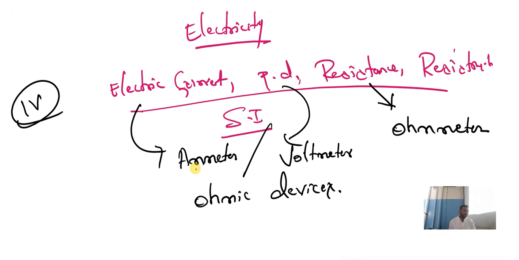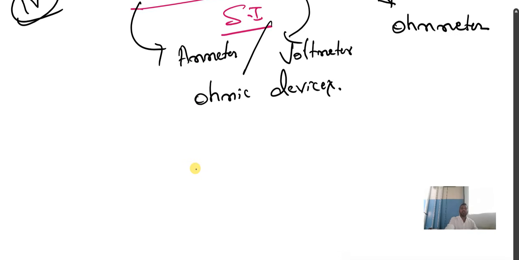And next, the heart of this chapter. The heart of this chapter is not the human heart, it is circuit symbols. You should know the cell, battery, plug key when it is on and off, wire joint, wire crossing without joining, electric bulb, resistor, variable resistance or rheostat, ammeter, voltmeter.